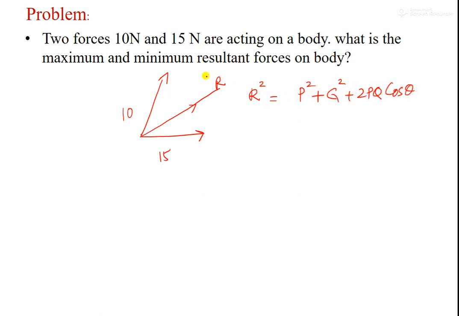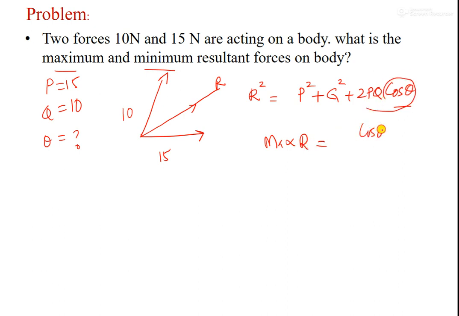In this problem, we are given only magnitudes, that is P is equal to 15 and Q is equal to 10, but there is no mention of theta. Theta we don't know. But here he is asking for the maximum and minimum force. So maximum R will be when cos theta is equal to 1, right?